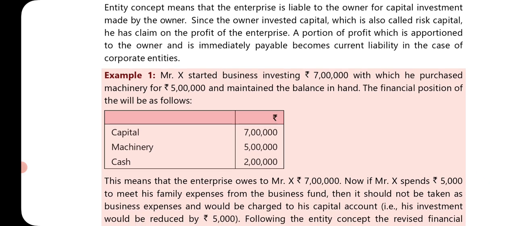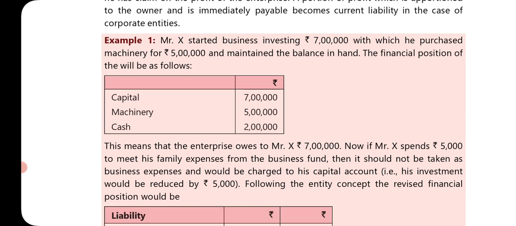Current liability means whatever is payable by the business organization. Whatever profit is distributed, a simple example is dividend. When a person buys a company's share and the company is paying dividend, the dividend becomes a current liability in case of corporate entities.